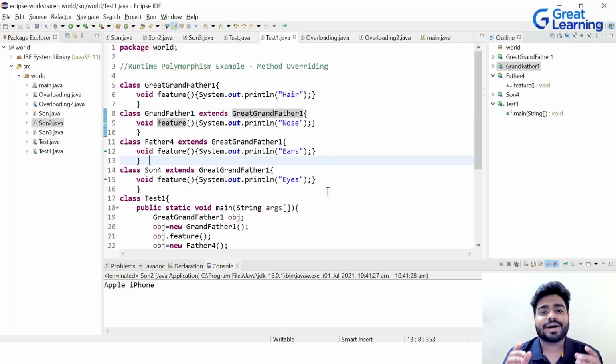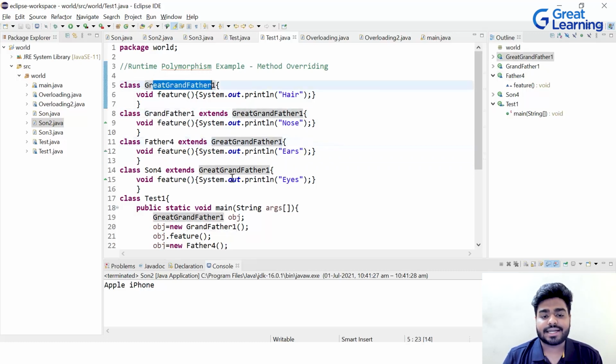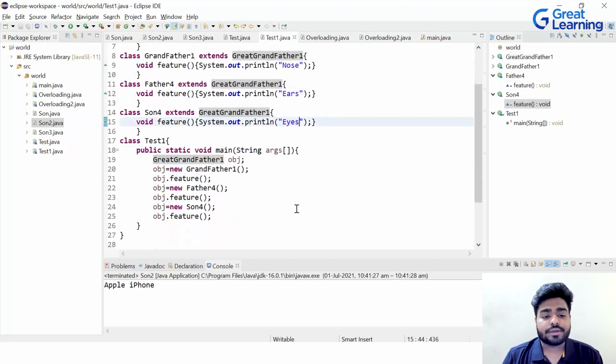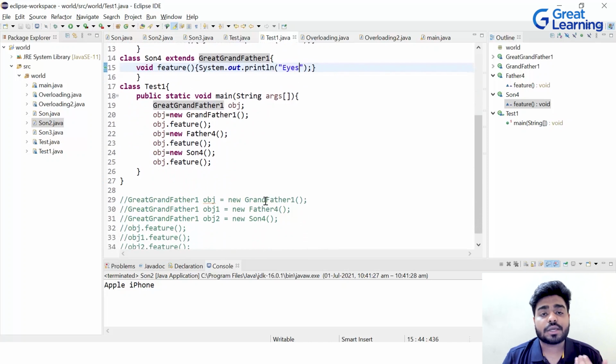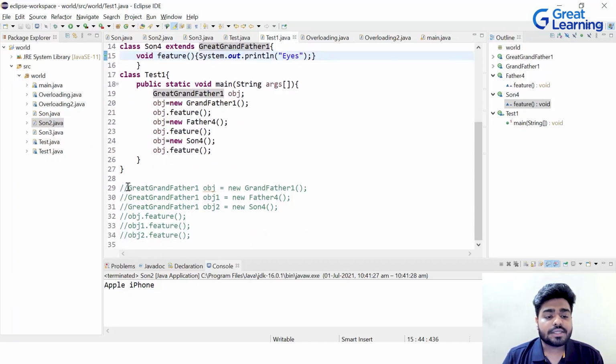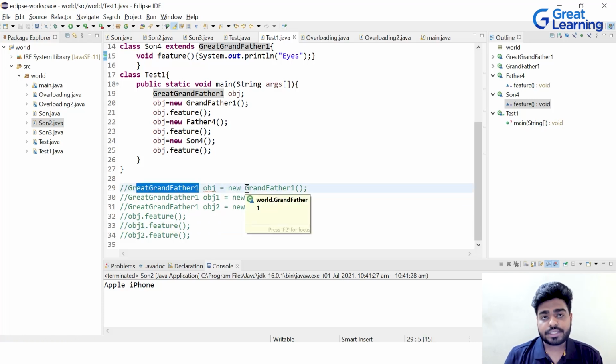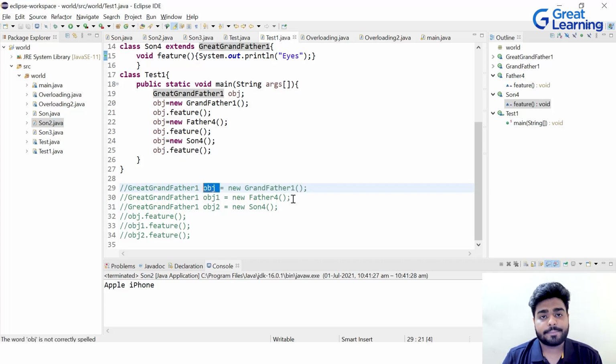That is your work. You need to understand and analyze which type of inheritance this is, because all the child classes are inheriting from the main class, the parent class, right? Now there are two ways of creating the object, which I also wanted to show you. You can see this particular program which is commented here; this is one way of creating the object. We write the main class, we create the object, and for the class we want, we write the constructor grandfather1. So this obj is an object of grandfather1, right?